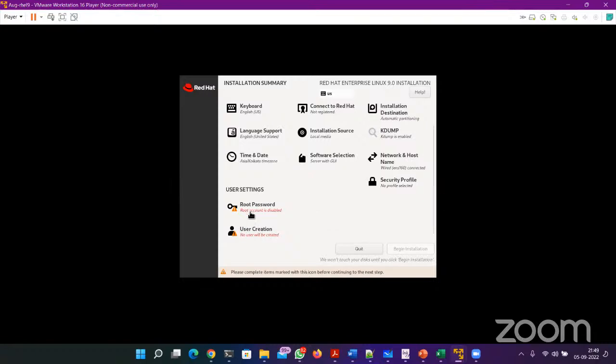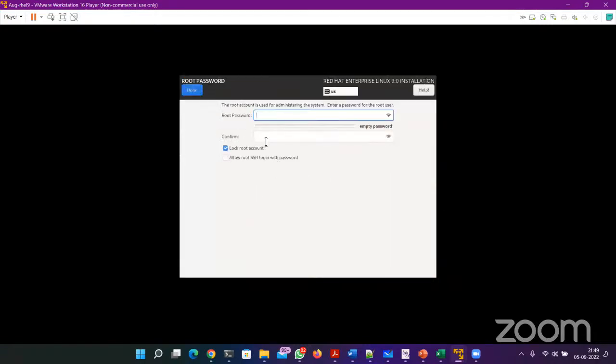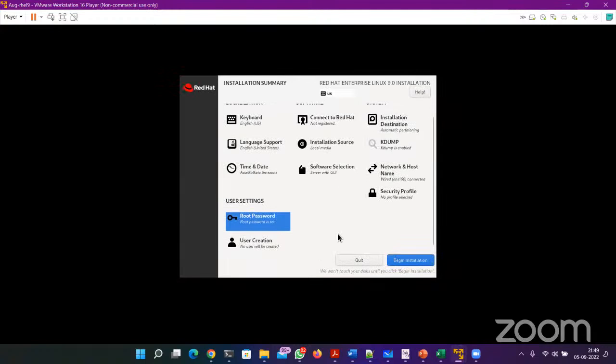So we need to set it. I'm going to set Red Hat as the password for now, although it's a weak password, but still. And I will select allow root SSH login with password. That's it. Click done 2 times. Why 2 times? Because we are using a weak password. So we have to press done 2 times.